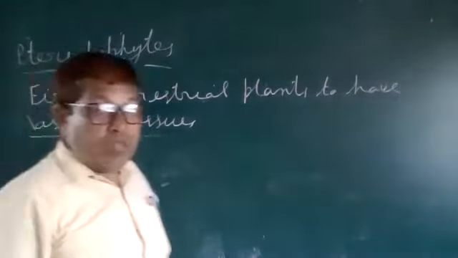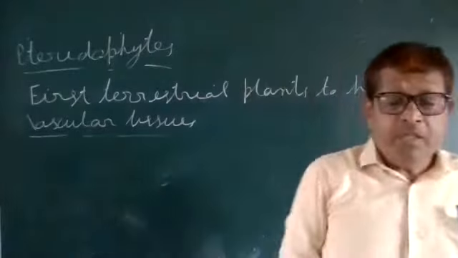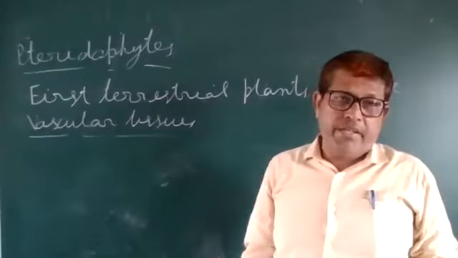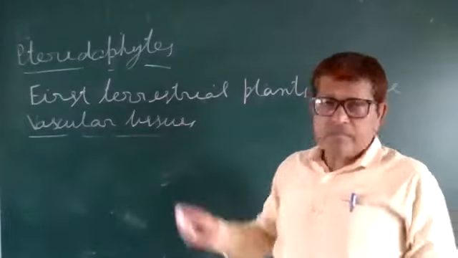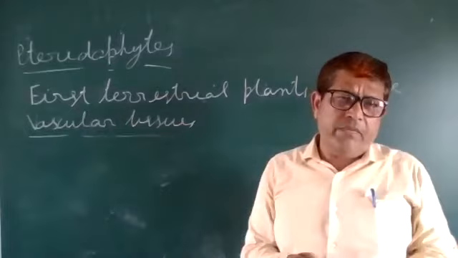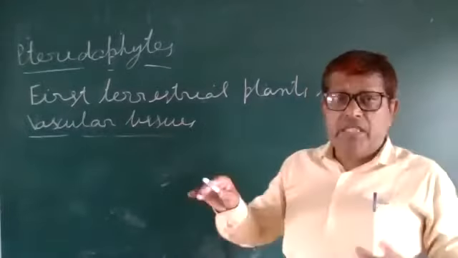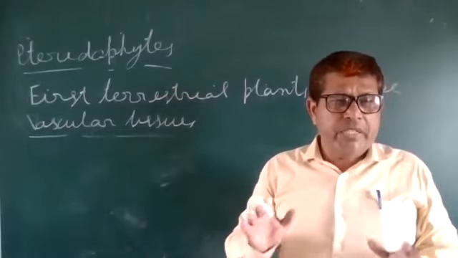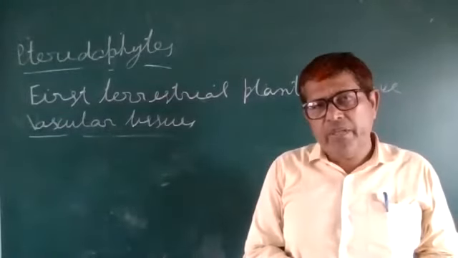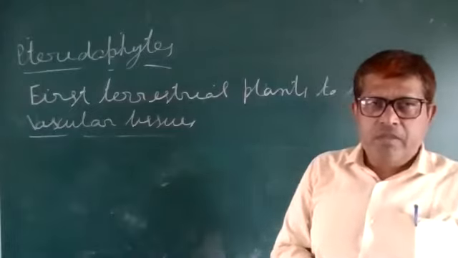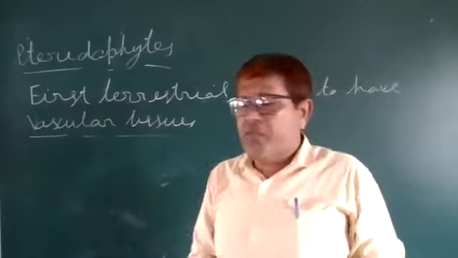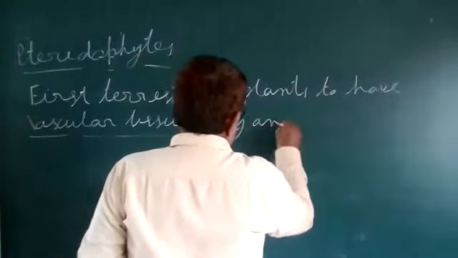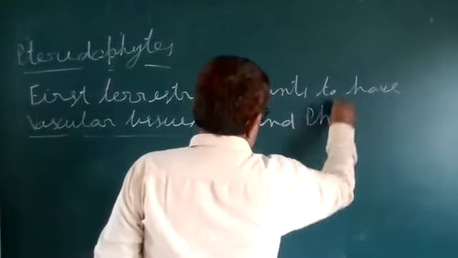Bryophytes are also found on land, but they do not have vascular tissue. So these are the first plants having vascular tissues, and you know very well about them: xylem and phloem.